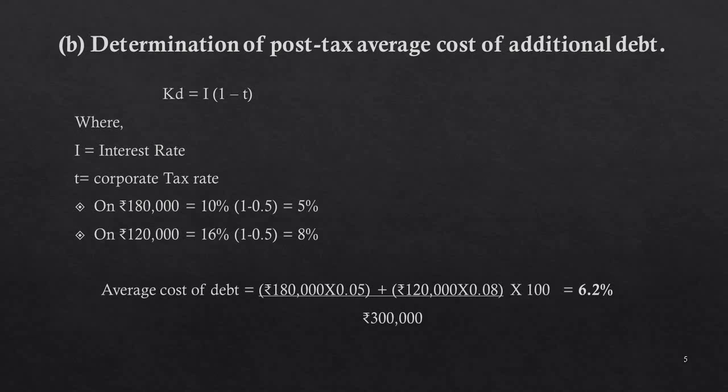On 1,20,000, 16% into 1 minus 0.5 is equal to 8%. Average cost of debt is equal to rupees 1,80,000 into 0.05 plus rupees 1,20,000 into 0.08, into 100, divided by rupees 3 lakhs is equal to 6.2%.